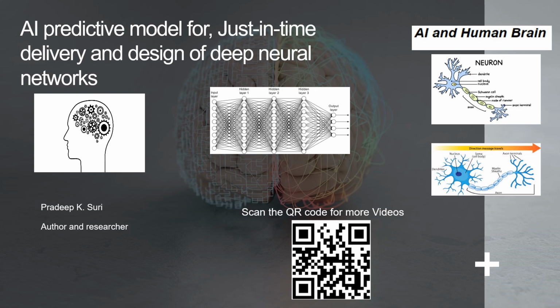4. Experiment and fine-tune. Neural network design is often an iterative process. You can start with a conservative number of neurons, train our model, and then evaluate its performance. If the model underfits, performs poorly, you can increase the number of neurons in the hidden layers. If it overfits, performs well on training data but poorly on validation or test data, you might need to reduce the number of neurons or apply regularization techniques. 5.